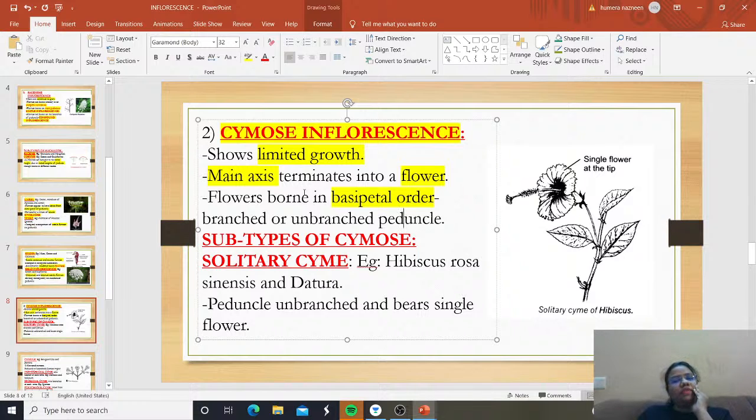Flowers, how are they born? The flowers are born in basipetal order, and the peduncle may be branched or unbranched.